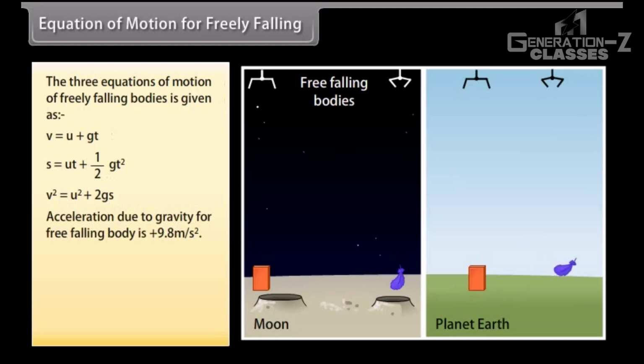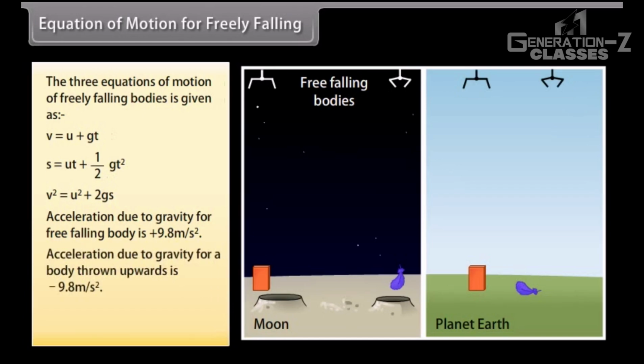Acceleration due to gravity for a freely falling body is plus 9.8 meters per second squared. Acceleration due to gravity for a body thrown upwards is minus 9.8 meters per second squared. Weight of an object on the Moon is 1/6th.